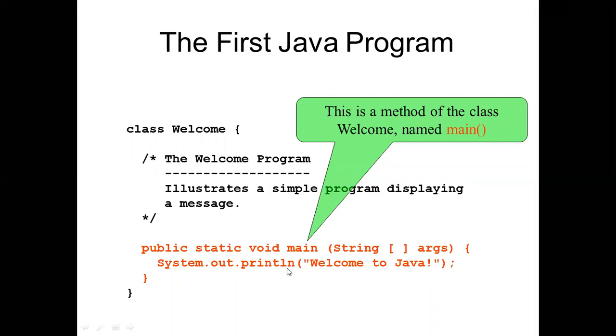Whatever you want to print as a string, you have to write System.out.println. It is a sort of command, inbuilt in the Java library, so that it will print this Welcome to Java within inverted commas.